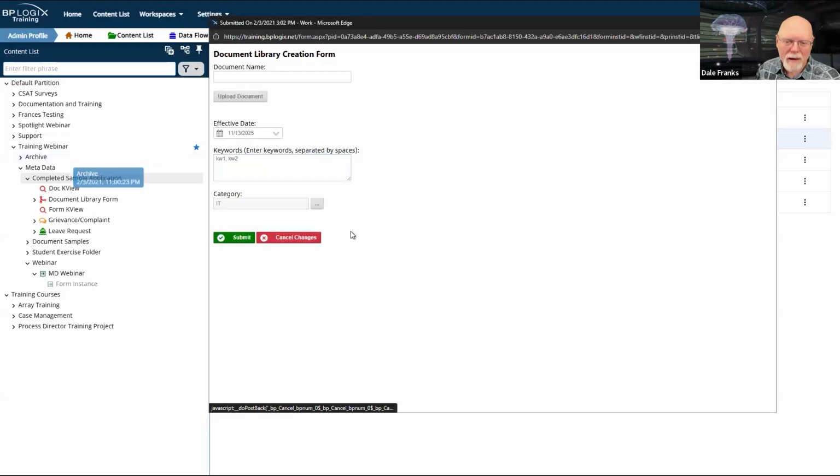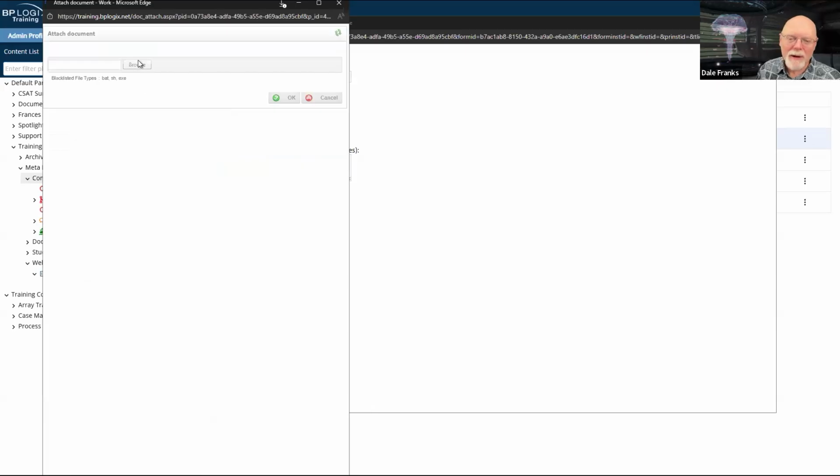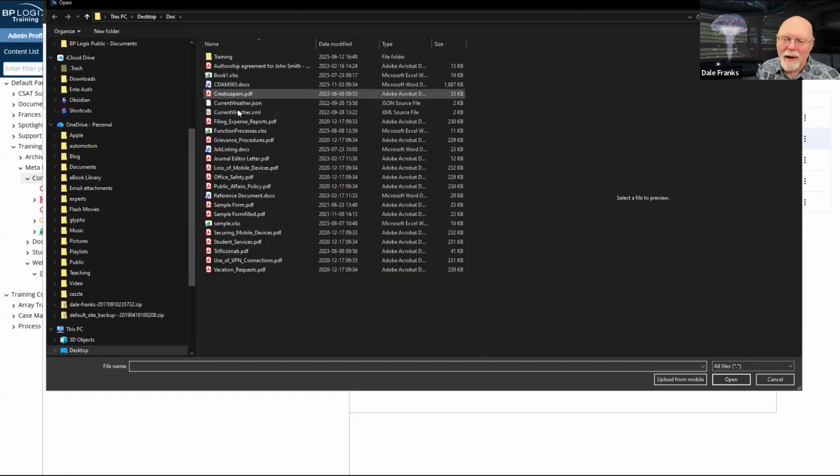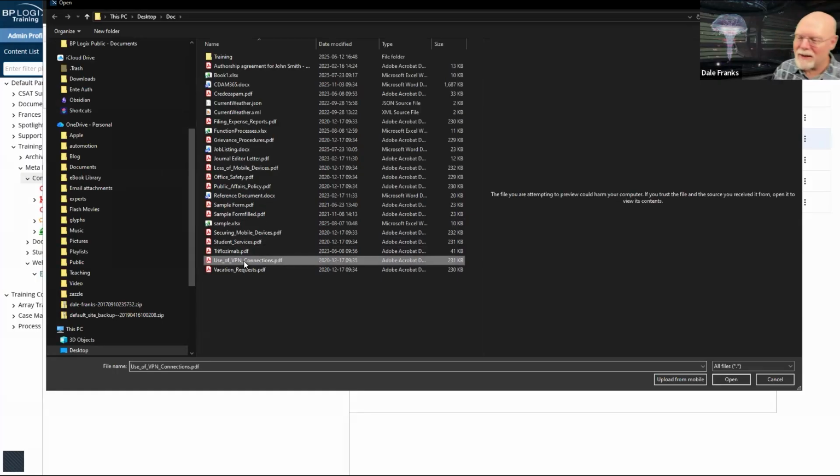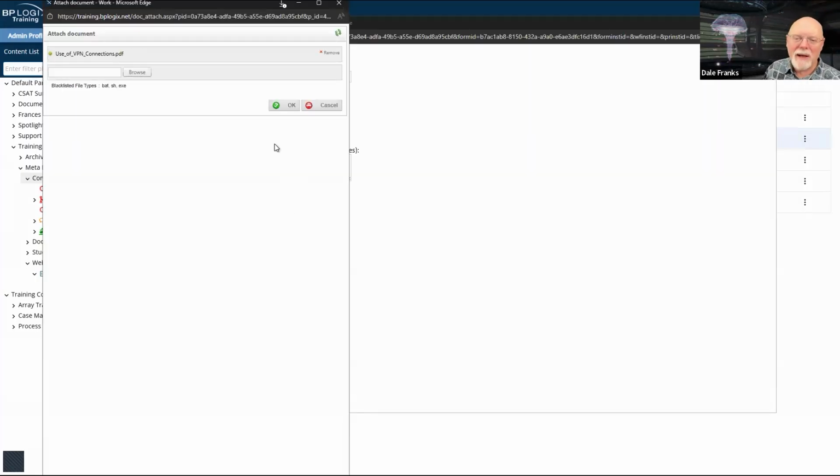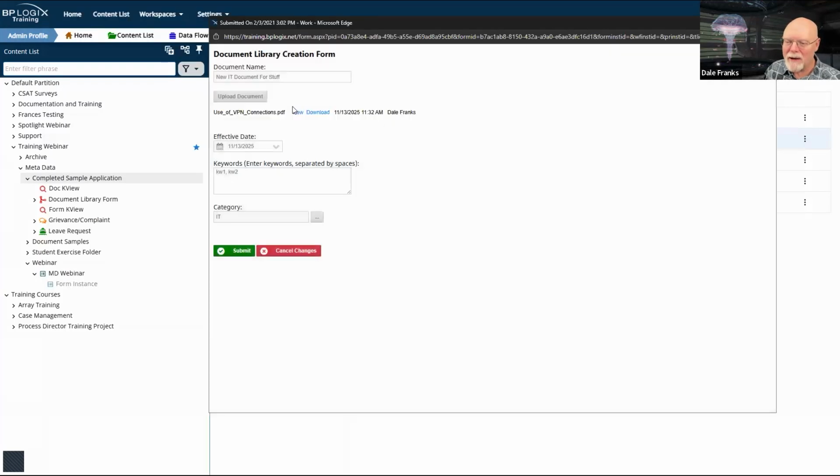So again, yeah, IT. I guess I have to give it a name. So we'll call this new IT document for stuff. And I'll upload a document. So let's go to browse. And what is an IT document? I've got securing mobile devices. Let's try use of VPN connections. So we will upload that PDF file, use of VPN connections.